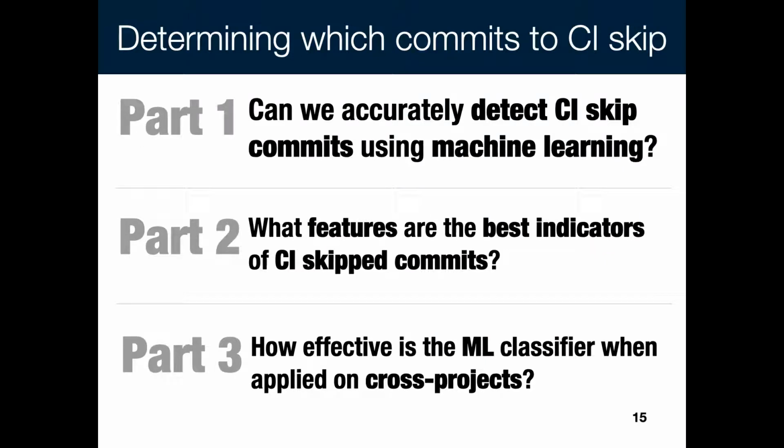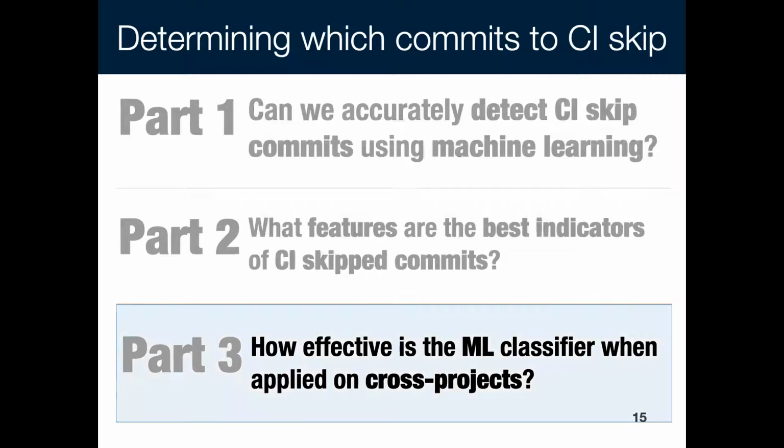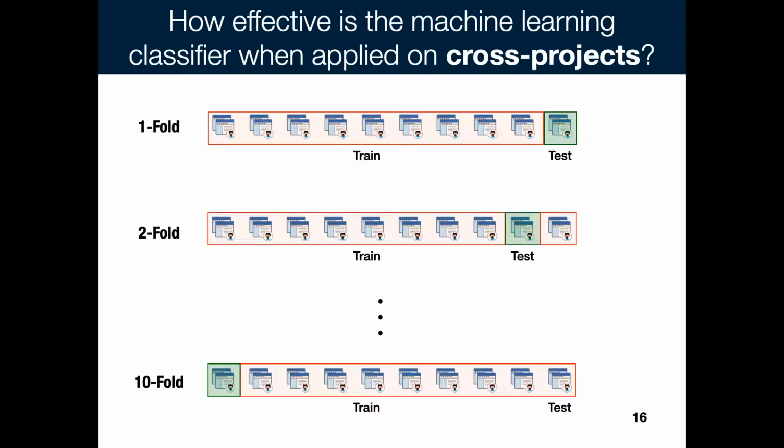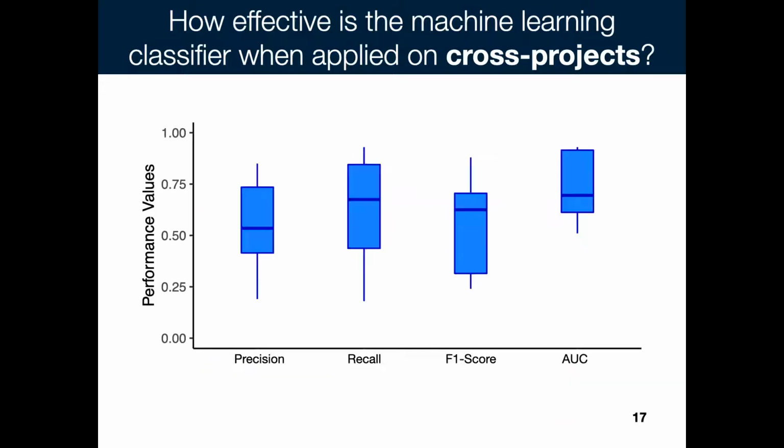In the last part of this study, we looked at building a general classifier. In our study before, we built a classifier specific for each project. But in this experiment, we want to build a general classifier that can be used to determine CI skip commits for any project, not just within a specific project. Therefore, we trained classifiers on the data from all projects except one in our dataset, and tested the classifier on the remaining one project. We applied this process to all 10 projects in our dataset.